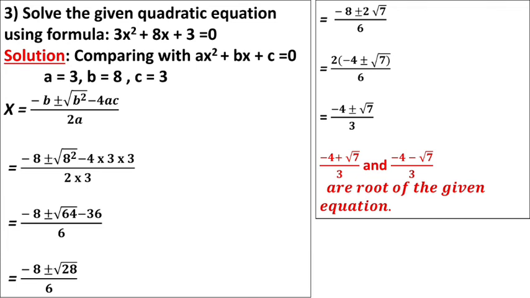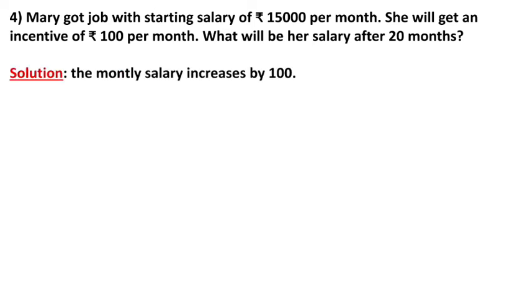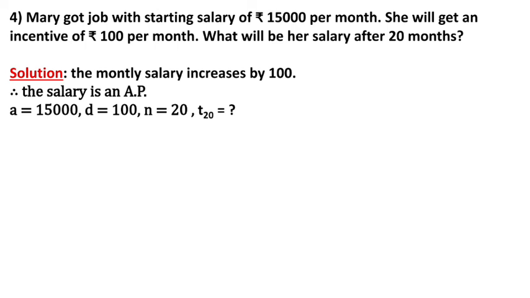Okay. Now children, the question number 4. Mary got job with starting salary of rupees 15,000 per month. She will get an incentive of rupees 100 per month. What will be her salary after 20 months? Here the monthly salary increased by 100. It means the salary is an AP. So A equal to 15,000 because the starting salary was 15,000. Every time the 100 rupees will increase. It means the D will be 100.